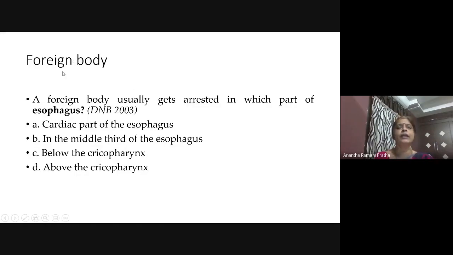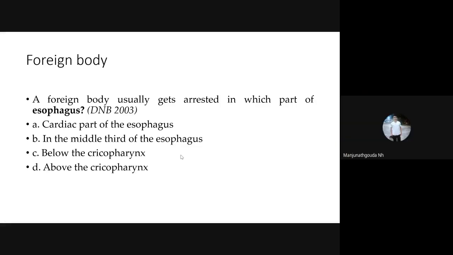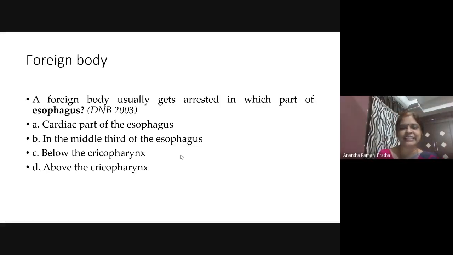Next, coming to foreign bodies in the esophagus. Again, a foreign body gets usually arrested in which part of esophagus? Students, you tell me: cardiac part, middle third, below the cricopharynx, above the cricopharynx? Above the cricopharynx. Very good. So above the cricopharynx is the answer.